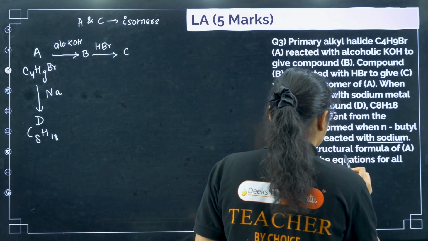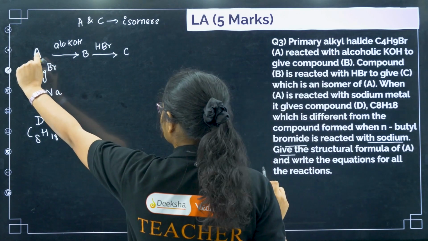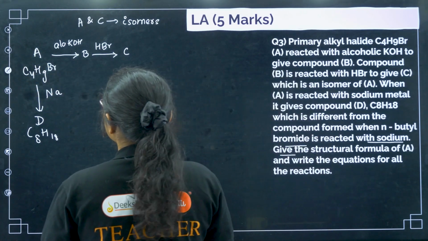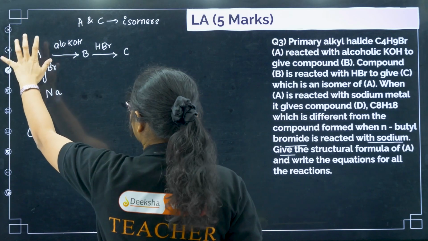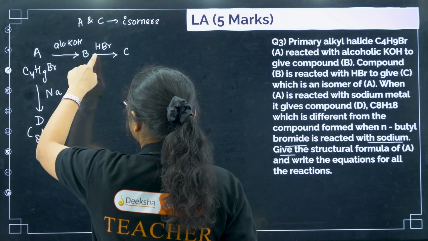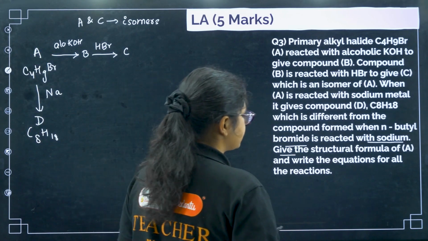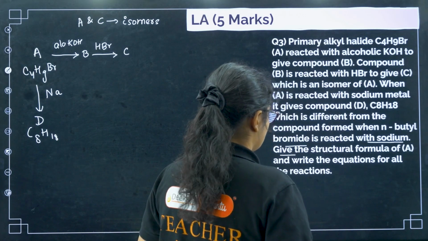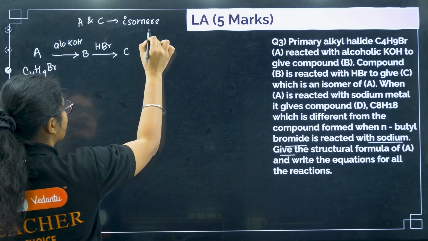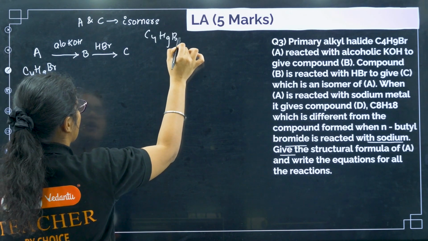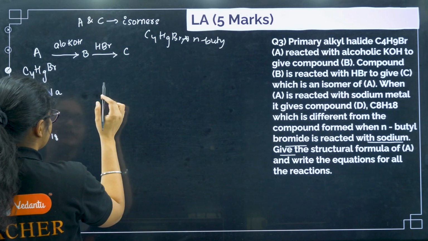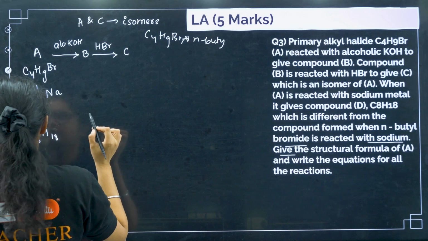Okay, give the structural formula of A and write all the equations for all the reactions. So if you see, we have to give the structure of A, that is one reaction, that will give me 1 mark. Here one reaction, here one reaction, here one reaction. So 1, 2, 3, 4 reactions I have to write. Okay, let's start then. So one thing I got is that C4H9Br is not n-butyl bromide, right? So what you can have is a very simple structure of this one.